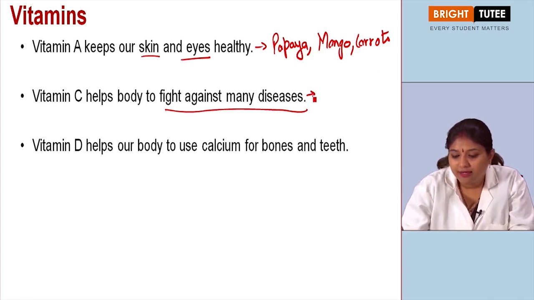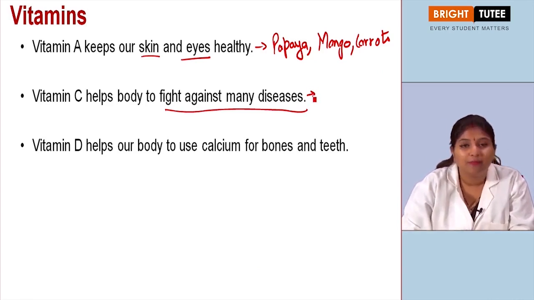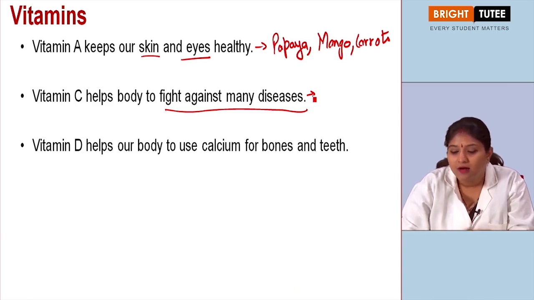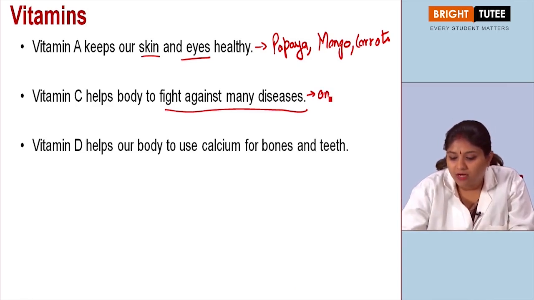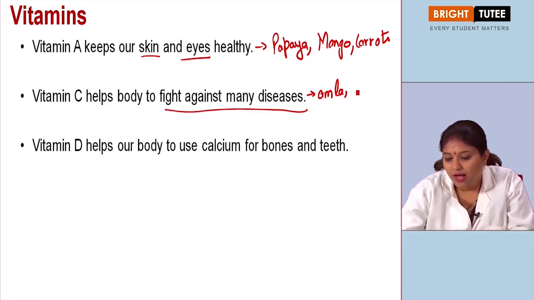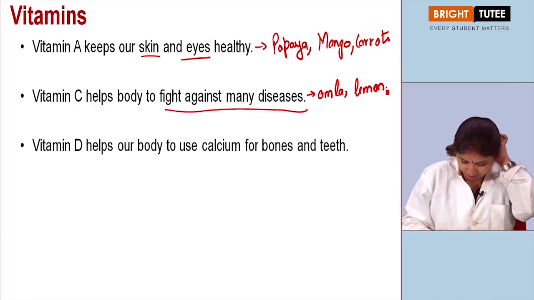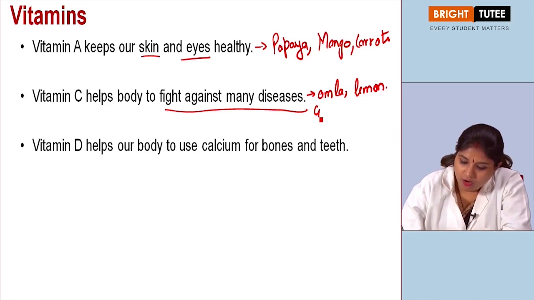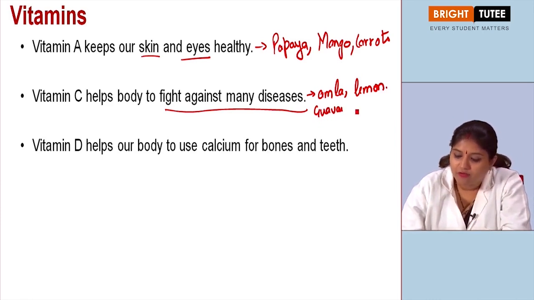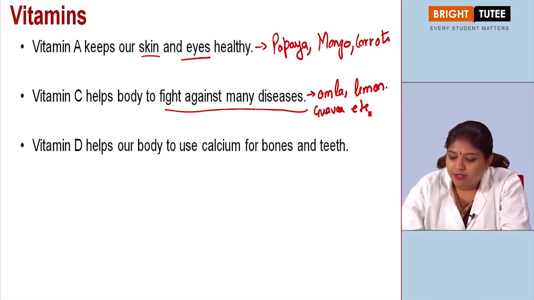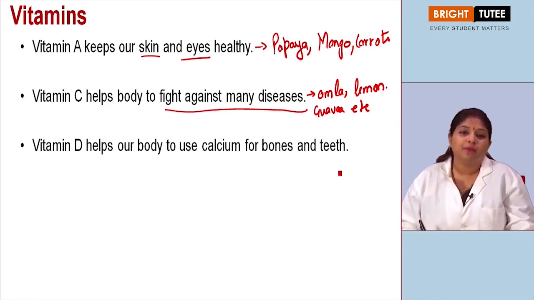So usually we find vitamin C in citrus food, that means the food which tastes a little sour, and those are foods like amla, right? You have lemon, guava, right, etc. So these are the different fruits in which you will find vitamin C.